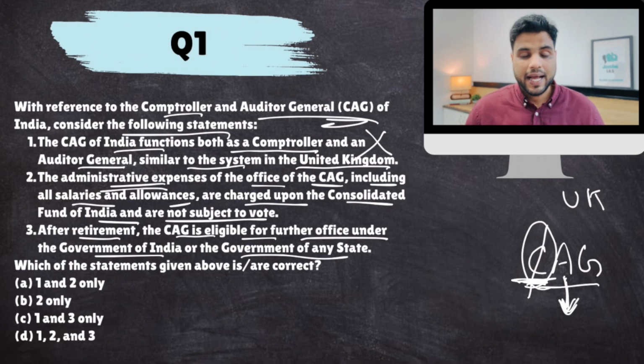Yes, the administrative expenses of the Office of CAG are charged upon Consolidated Fund of India. That means every year when the budget is presented, this expenditure is not put to vote. So this part is correct.